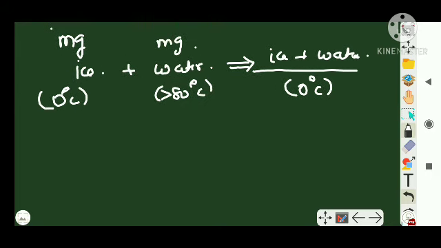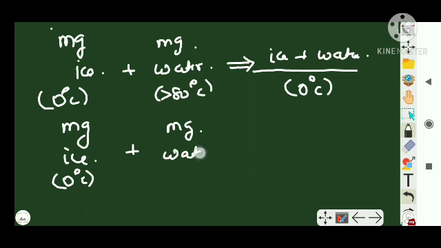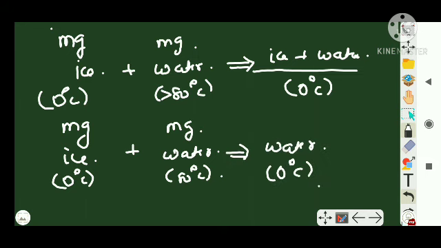Similarly, if I take m grams of ice at 0 degrees Celsius and mix it with m grams of water at 80 degrees Celsius, then the resultant will be water at 0 degrees Celsius, because less than 80 degrees Celsius means its latent heat is not reached. Keep that in mind.